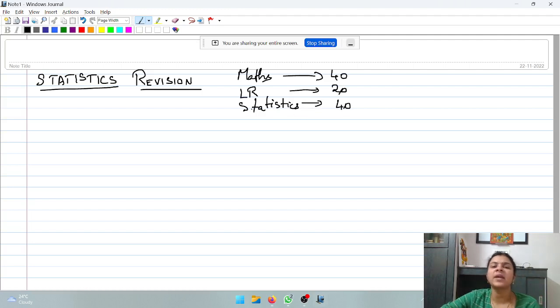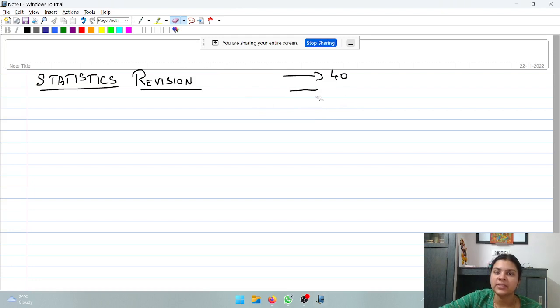Our agenda for today is going to be coverage of this region of 40 marks, which is for statistics. So how will we be going about this particular revision for today? Let's understand it quickly before we get started. Friends, every topic we will be starting off with the formulae first. So we will first have a quick recap of all the formulae, all the concepts that are there in that particular topic, and we will have a quick note of all the important aspects, right?